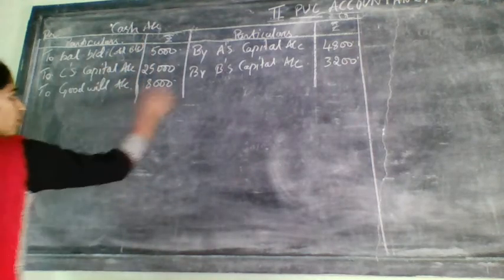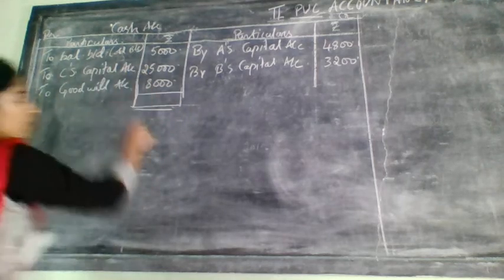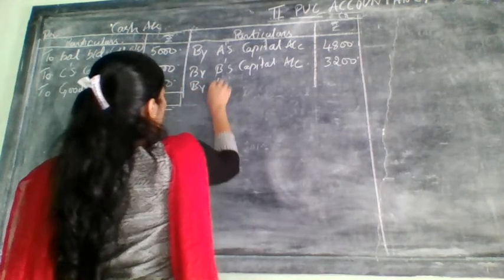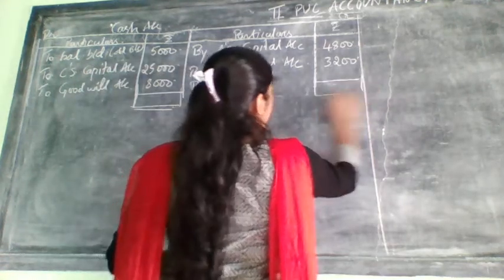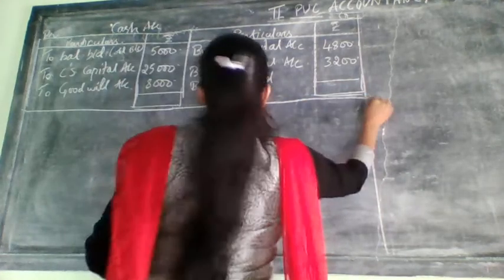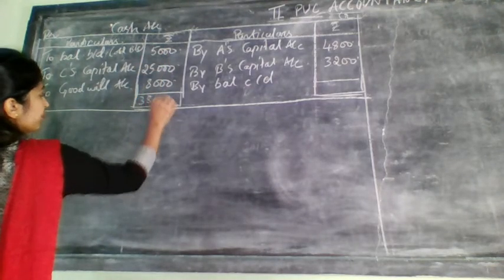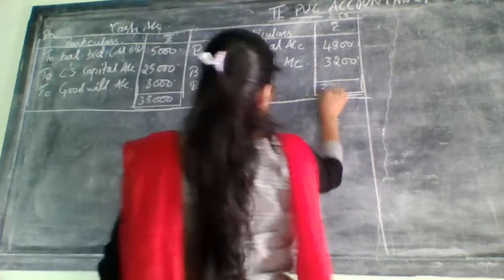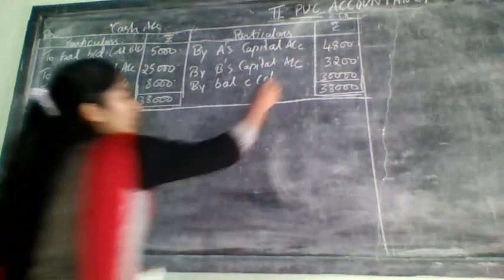Now, as usual, what you need to do is take the total. Which side is it more? Started here, so this side only it will be more. So the difference amount will come on which side? Right side of the cash account. So write the total. How much will it come? 38,000. From the 38,000 you need to minus 8,000. So it will come 30,000.